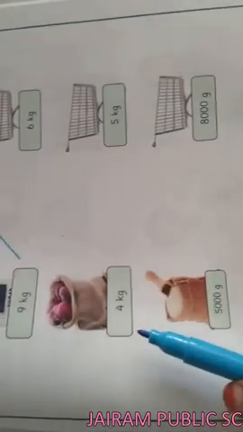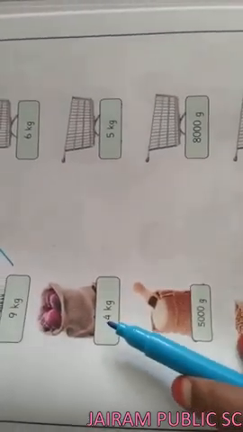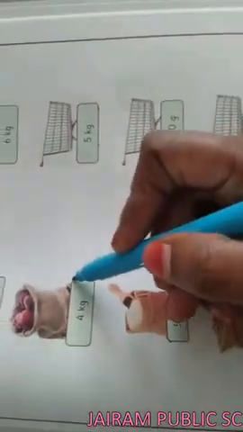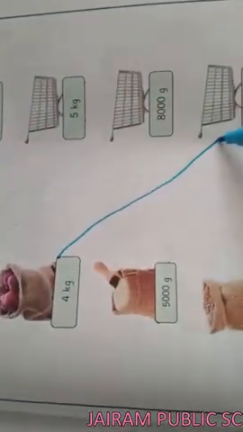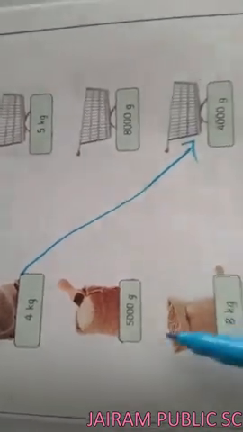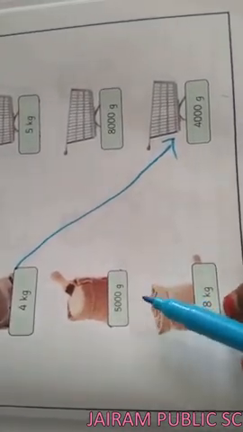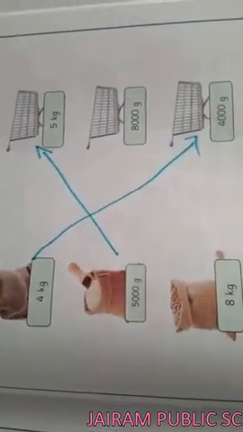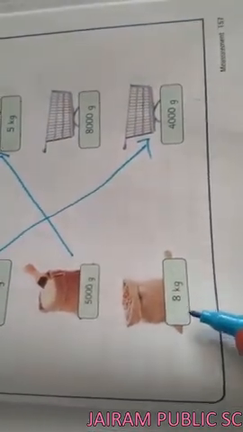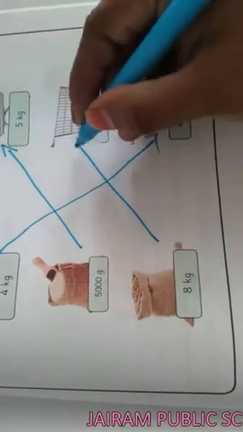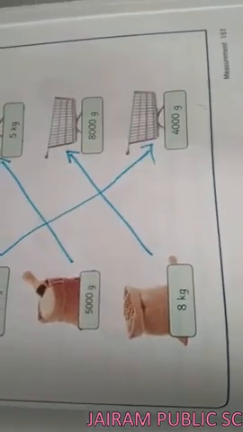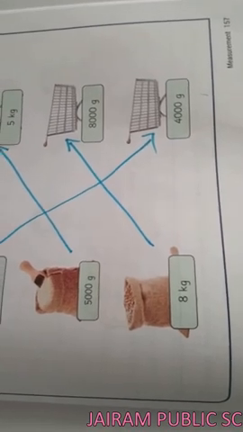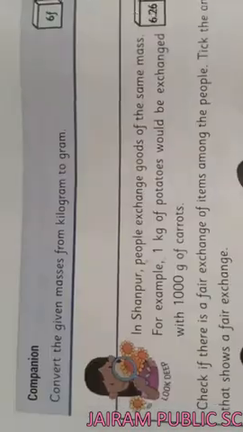Next, 4 kilogram. 4 kilogram is nothing but 4000 gram. So we have to match this one. Next, 5000 gram is nothing but 5 kilogram. We have to match like that. Then 8 kilogram is nothing but 8000 gram. Like that we have to match gram into kilogram or kilogram into gram, children.